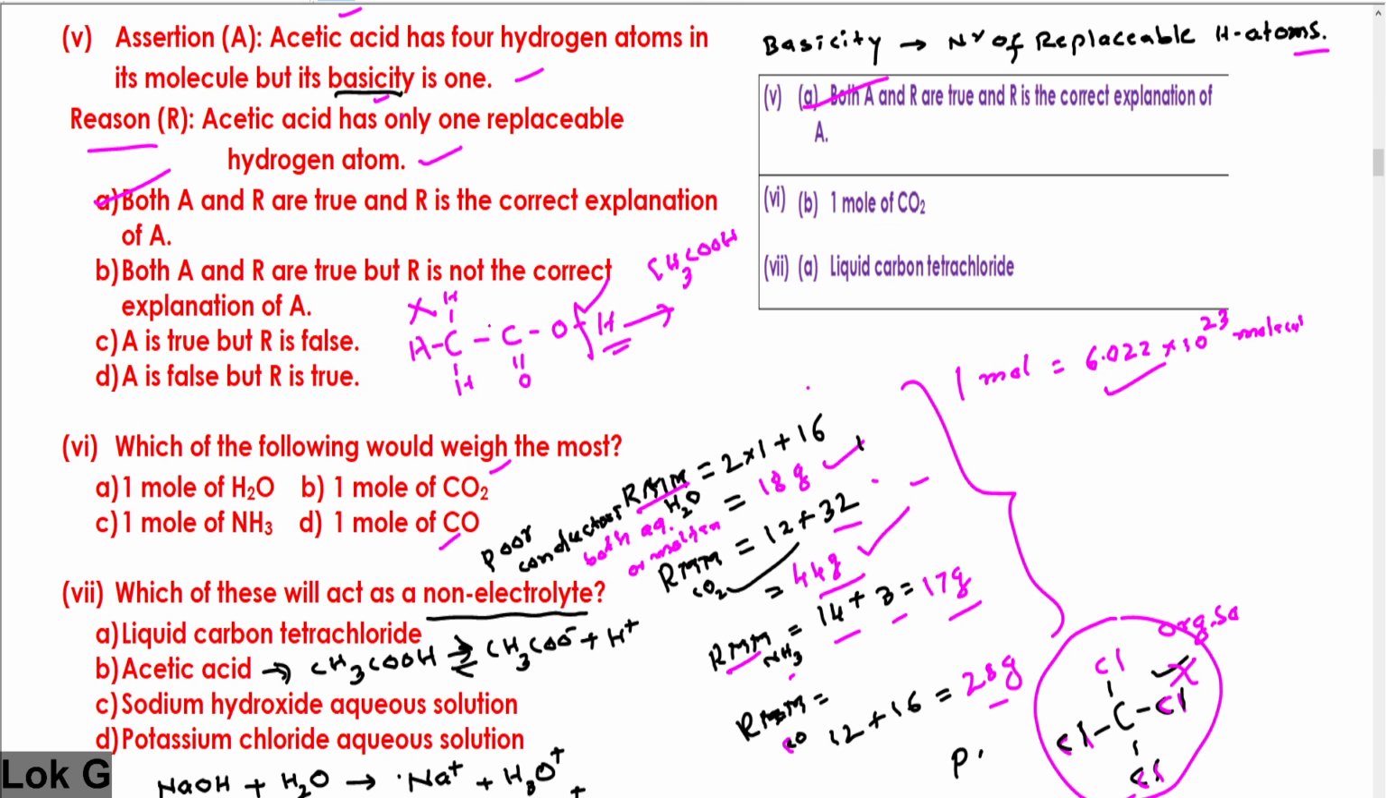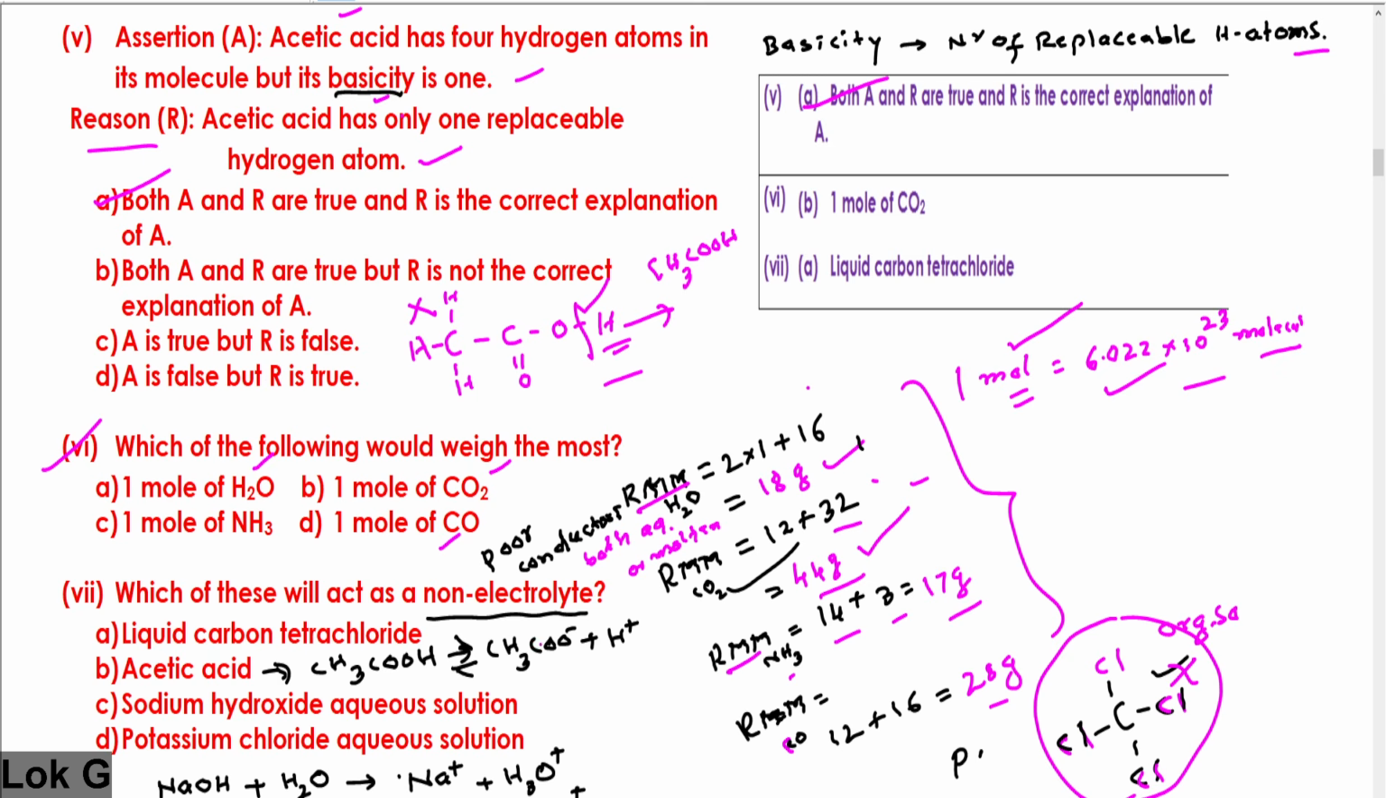Those who have made mistakes, note it down correctly and don't repeat that mistake again. Move on to question number 6. Which of the following would weigh the most? Whenever you want to answer 1 mole of water, 1 mole of carbon dioxide, here your ability to calculate and decide molecular weight matters. The higher the molecular weight, the higher the molar mass. You know, 1 mole of any substance will contain Avogadro number of molecules, 6.022 into 10 raised to 23 molecules, and if you multiply by molecular weight, that will be the mass of 1 mole of that substance. For that, you have to check which one has a higher molecular weight.